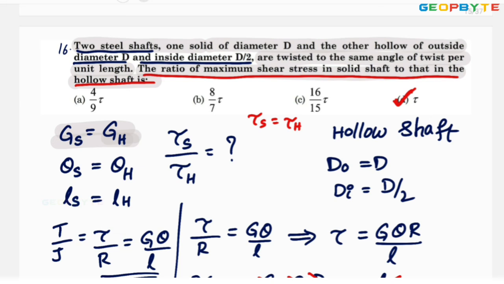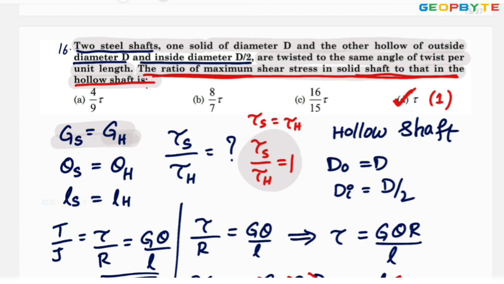I hope you clearly understood. Since it is given the ratio of maximum shear stress in the solid shaft and shear stress in the hollow shaft, the answer might be 1, because shear stress in the solid shaft by shear stress in the hollow shaft equals 1. The answer might be a printing mistake. Answer might be 1. I hope all of you understood.